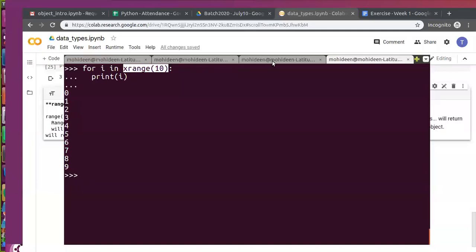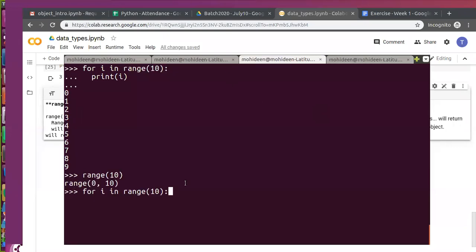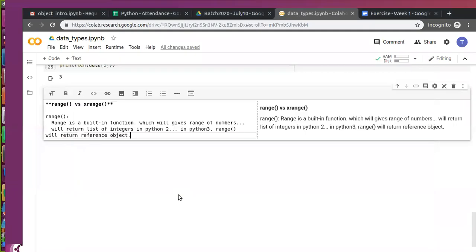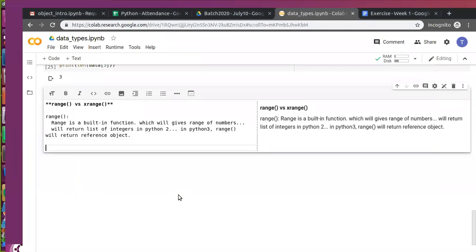But in Python 3, we don't have xrange, we have only range. So in a loop, we can use range alone. So don't confuse: we have two functions in Python 2, xrange and range, but in Python 3, we have only one function called range to generate a range of integers. Any doubts?